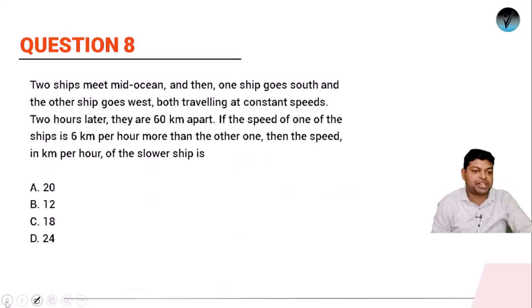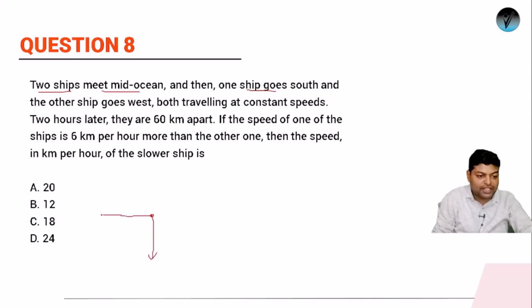Next is question number 8. Question number 8 is from the chapters of time, speed and distance. The question says two ships meet mid-ocean. Suppose this is the mid-ocean and the two ships have met at this point. Then one ship goes south and the other ship goes west. So one ship has moved in this direction and the other one in this direction, both traveling at constant speeds. Two hours later, they are 60 km apart.